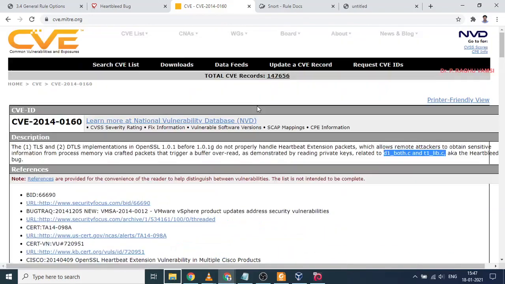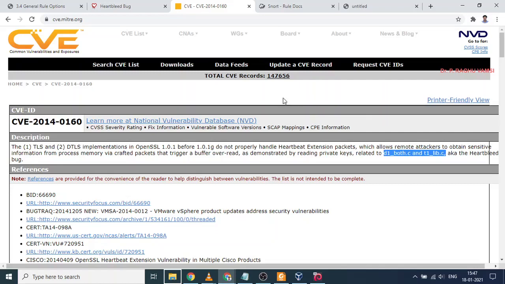Some researchers have developed their own rules and tested them against various websites which were running OpenSSL 1.0.1 as the service. Now everyone has upgraded their sites to higher versions.